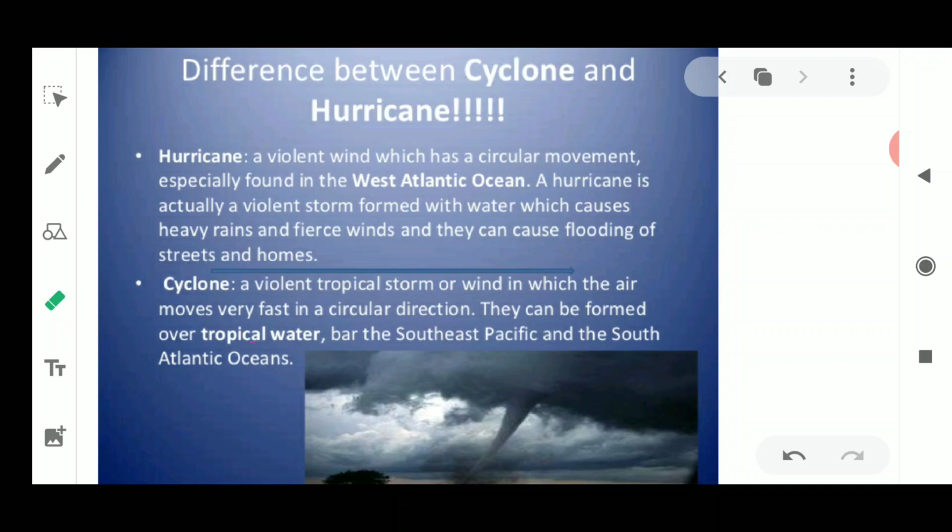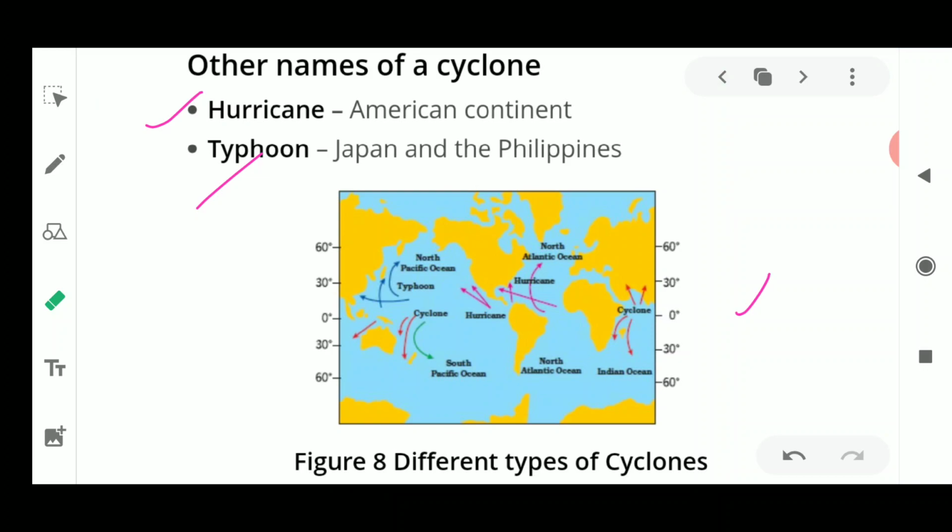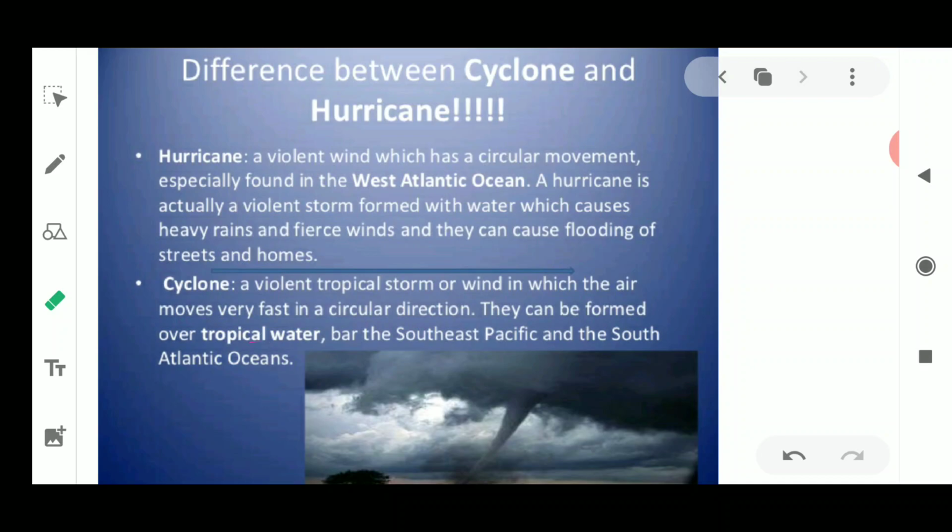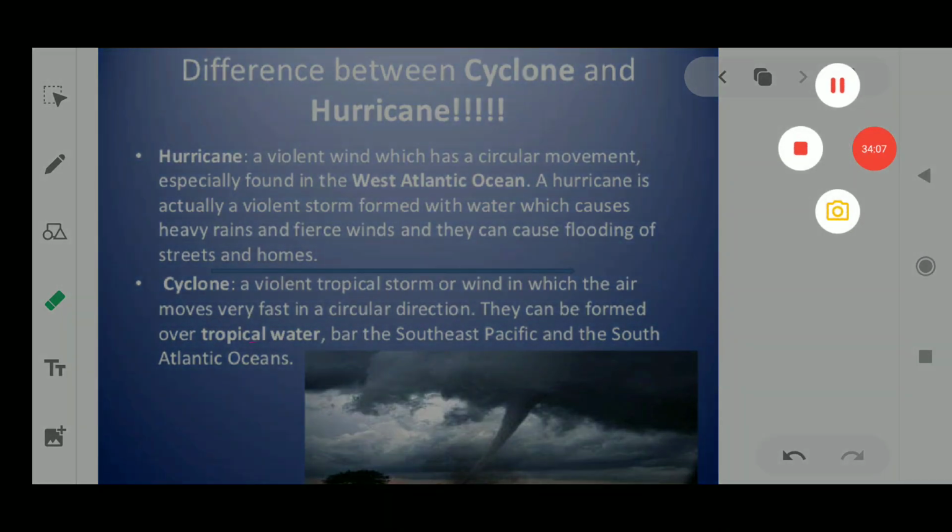So we have studied the cyclone, its structure, and the destruction caused by cyclones. We have also studied the role of technologies which help you to come out from those cyclonic areas, from the disaster. Minimum loss of property and life should happen if we have a proper forecast method. So we should all follow the necessary precautions during these cyclones when they are coming. So that is all for today's video. I will meet you all in the next video with the next topic to be discussed.